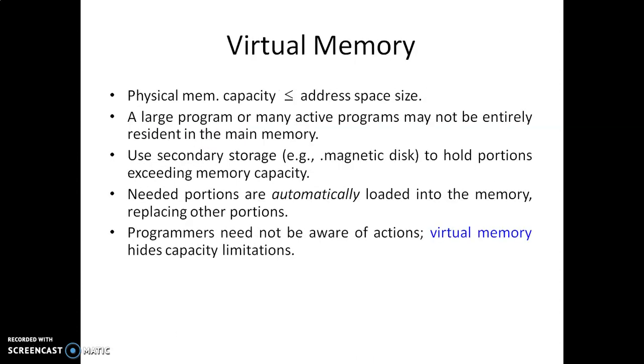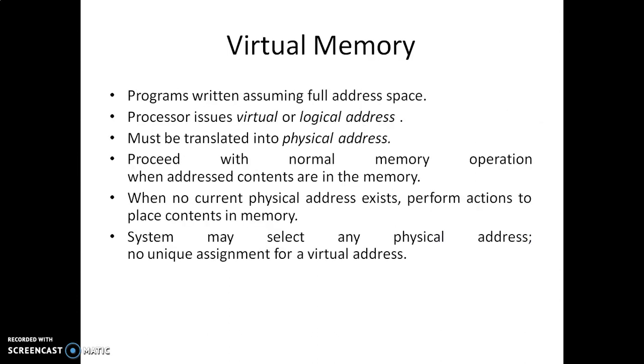So virtual memory exhibits the following characteristics. Physical memory capacity should be less than or equal to address space size. A large program or many active programs may not be entirely resident in the main memory. They use secondary storage to hold the portions exceeding the memory capacity. Needed portions are automatically loaded into the main memory, replacing the other portions. Programmers need not be aware of these actions, so virtual memory hides the capacity limitations.